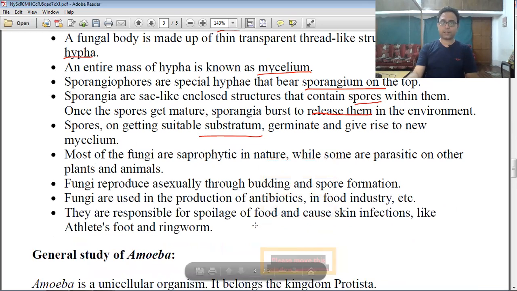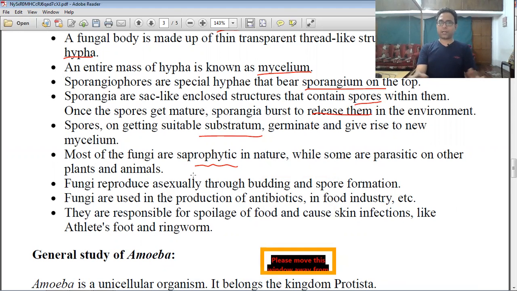Most of the fungi are saprophytic in nature, so they take the nutrient from dead organic matter, but some fungi are parasitic in nature. Fungi generally can follow different methods of reproduction. They follow the budding method and the spore formation method. So what is the importance of fungi?